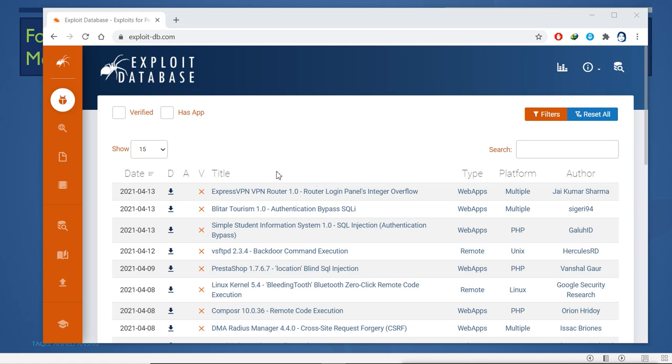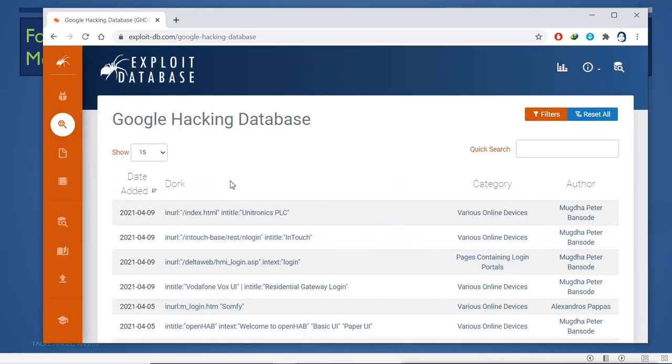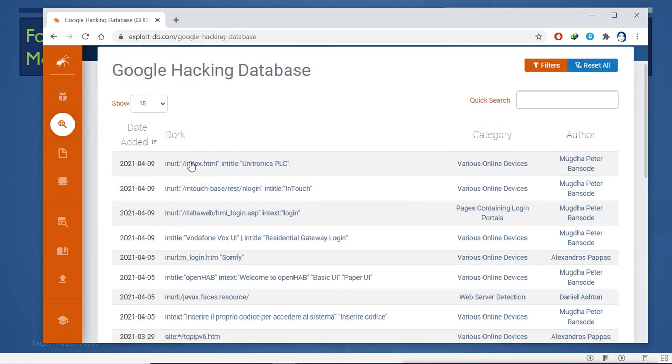And also we have GHDB, that is the Google hacking database. In this Google hacking database we have different Google dorks. We have these queries which were run on recent dates, like this one on 9th of April, where the query was inurl index.html intitle Unitronics PLC. This is the query run by this author, and what it does is you can get access to various online devices. If you want to see what it is exactly, you can open it here.